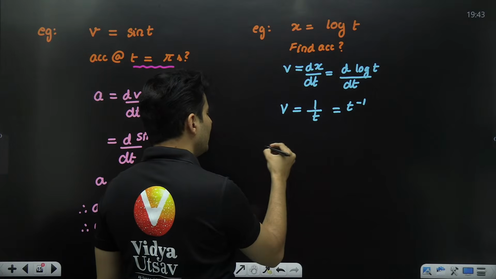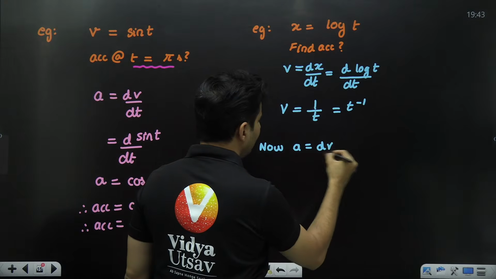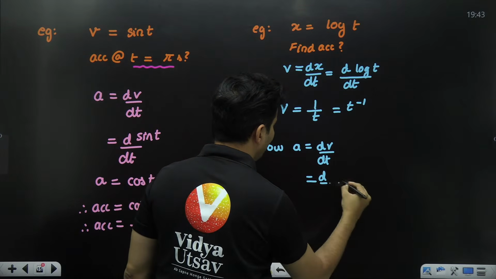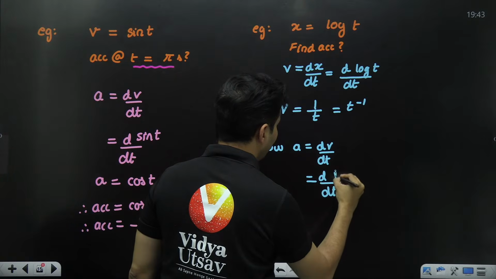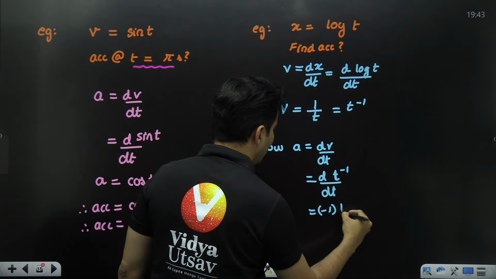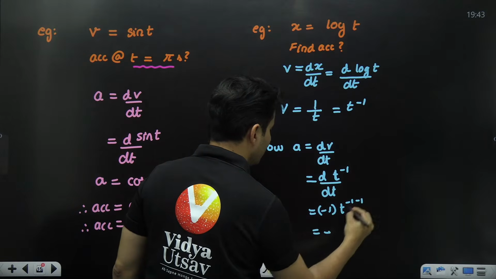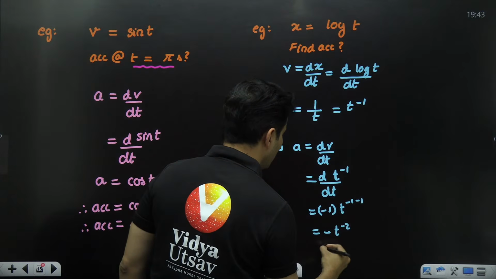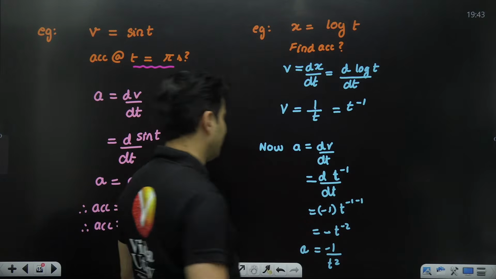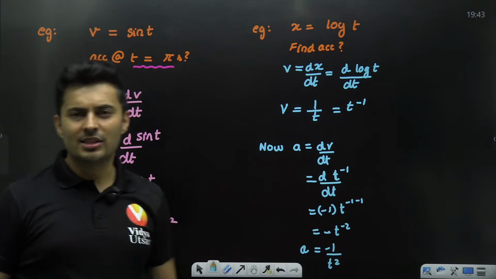Once you have velocity, now you can find acceleration, which is the derivative of velocity. So you have to find the derivative of t raised to minus 1. Minus 1 comes outside and t's power will be reduced by 1, so it will be minus t raised to minus 2, which is minus 1 by t square. That is the acceleration, negative 1 by t square.